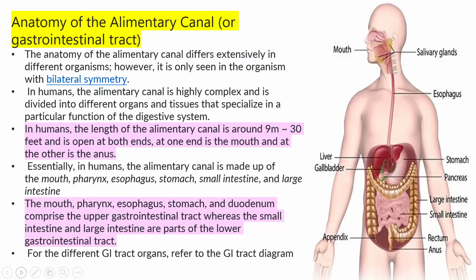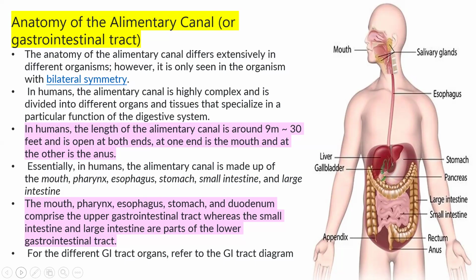Anatomy of an alimentary canal. It is seen in organisms, like humans, with bilateral symmetry. If we divide it, it divides into two equal halves. In humans, the alimentary canal is highly complex and is divided into different organs and tissues, and different organs and tissues perform different types of